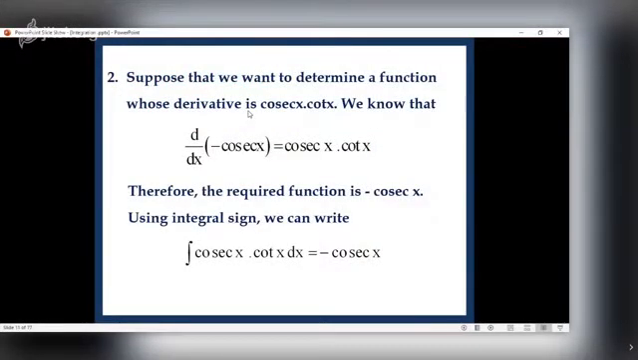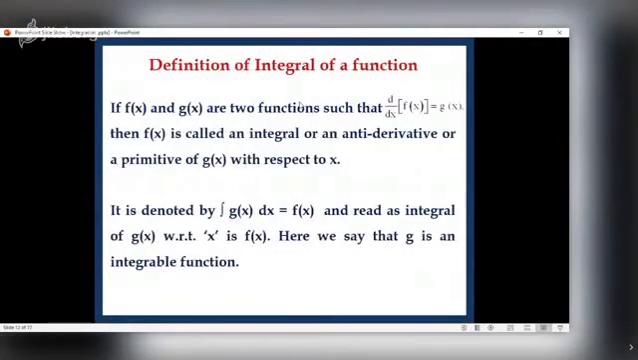Suppose that we want to determine a function whose derivative is cosec x into cot x. Clearly, d/dx of minus cosec x is cosec x into cot x. Therefore, the required function is what? Minus cosec x. Using the integral sign, we can write integral cosec x cot x dx equal to what? Minus cosec x.